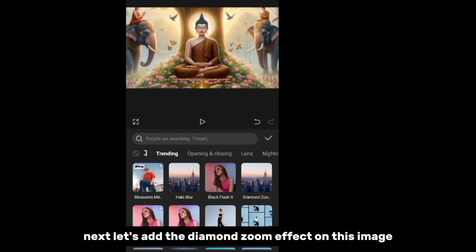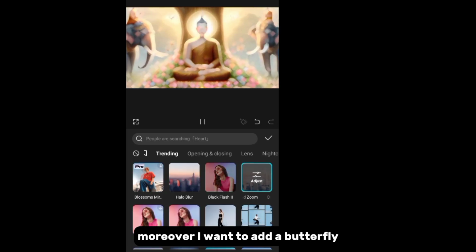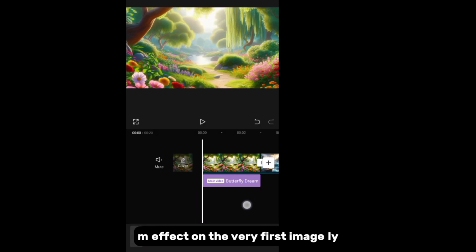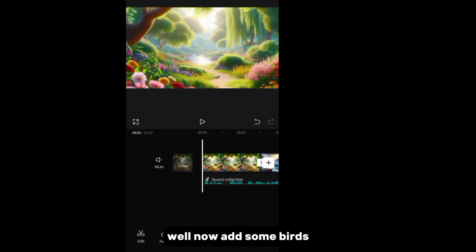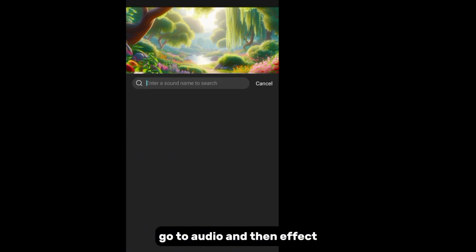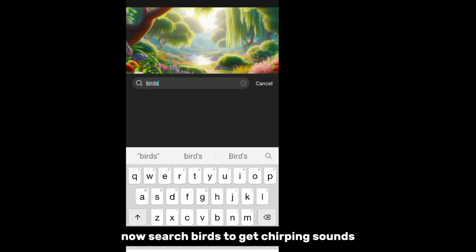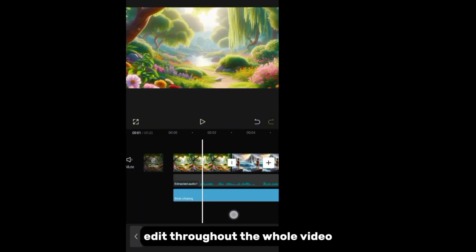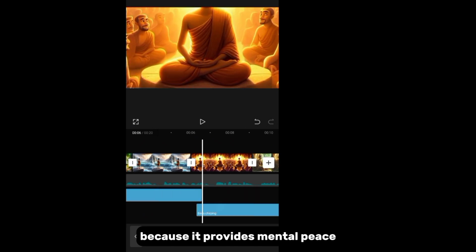Next, let's add the diamond zoom effect on this image. Moreover, I want to add a butterfly effect on the very first image. Well, now add some birds sound effect. Go to audio and then effects. Now search birds to get chirping sounds. Add it throughout the whole video because it provides mental peace.